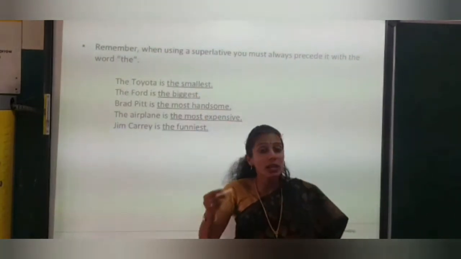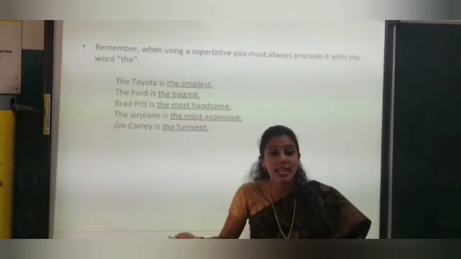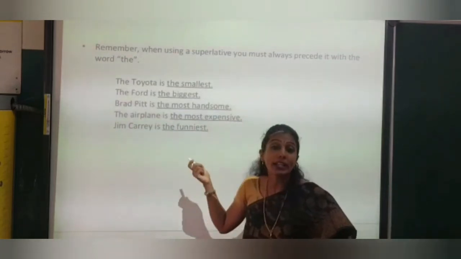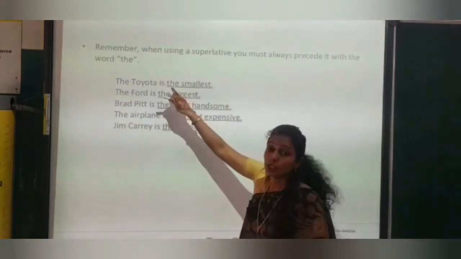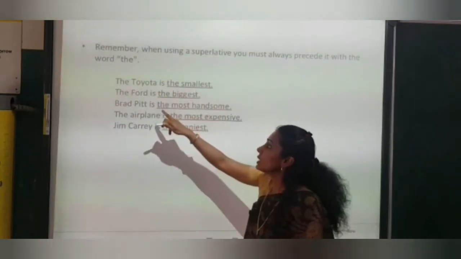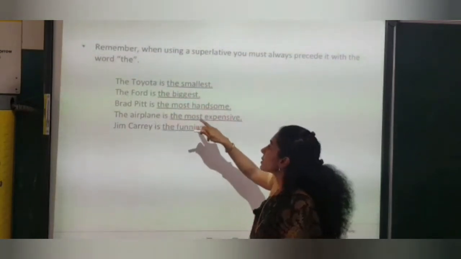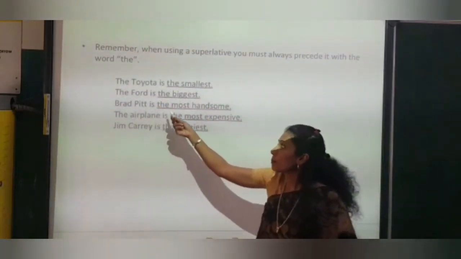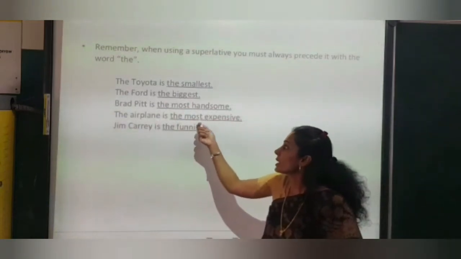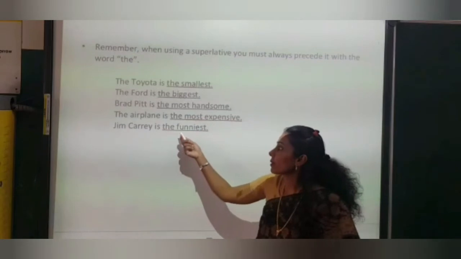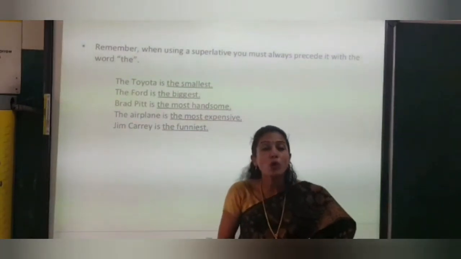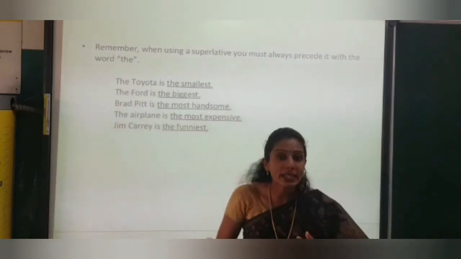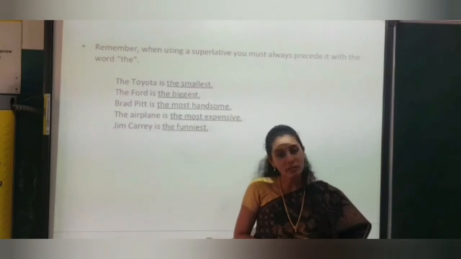Just as in comparison we use smaller than, lesser than, shorter than, in the superlative what will we add? The article: the smallest, the biggest, the most handsome, the most expensive, the funniest. The Ford is the biggest, Brad Pitt is the most handsome, the airplane is the most expensive, Jim Carrey is the funniest. So I hope you all have understood, children, the three forms of degree: positive degree, comparative degree and superlative degree.